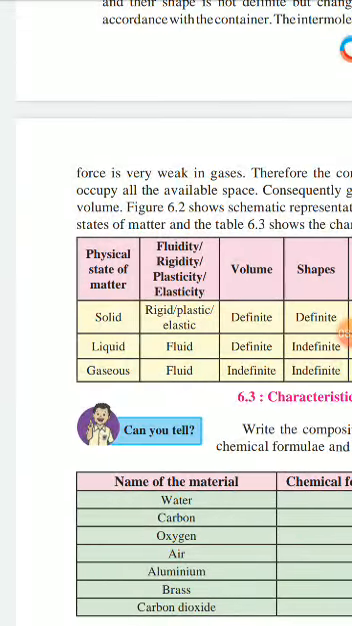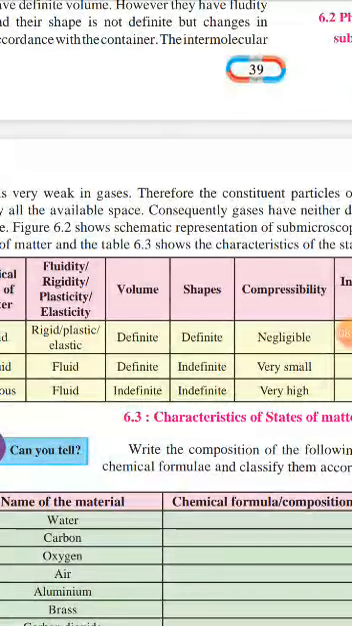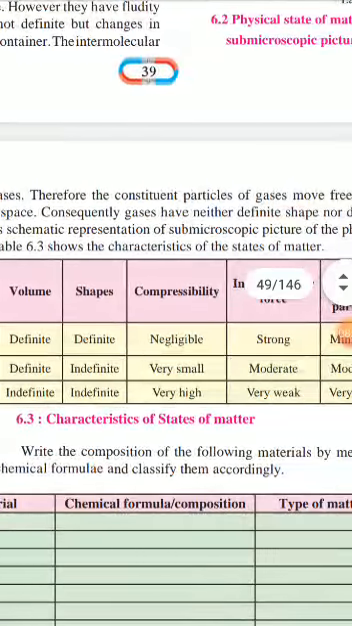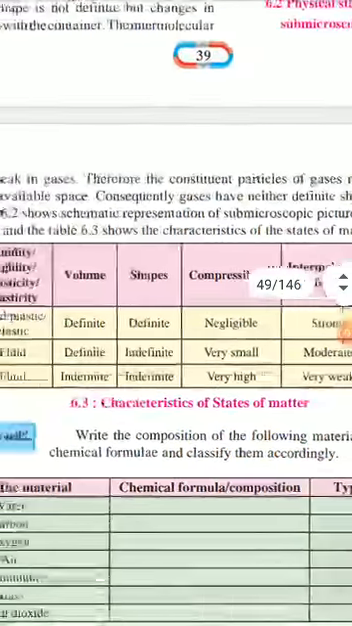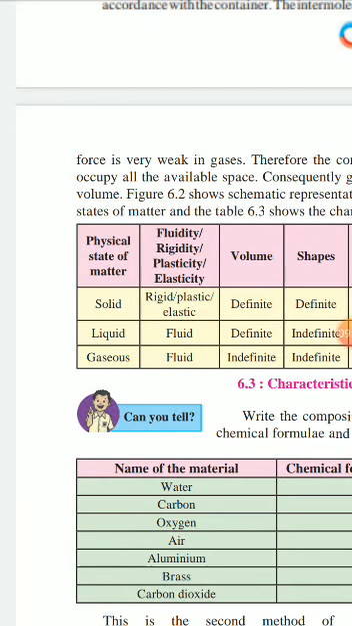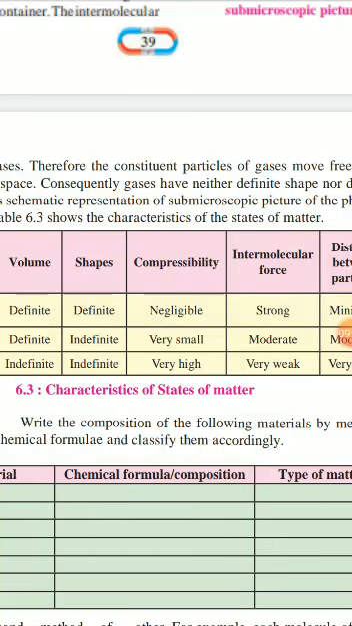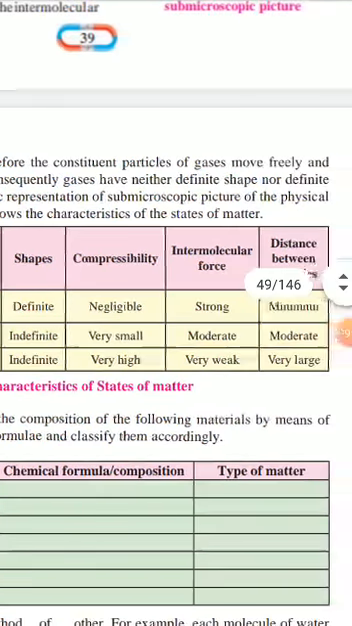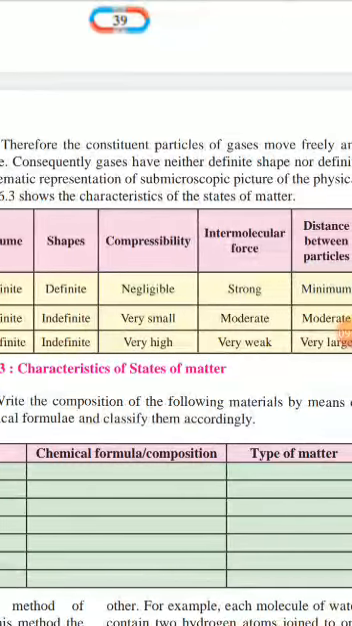Second, liquid is a fluid, volume definite, shape indefinite, compressibility very small, intermolecular force is moderate, and distance between particles is moderate. Gas state is a fluid, with indefinite shape and indefinite volume, compressibility very high, intermolecular force very weak, distance between particles very large. These are the characteristics of the states of matter.